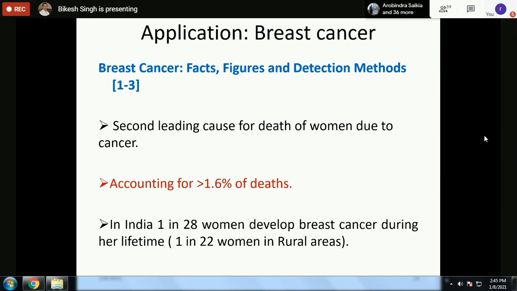Breast cancer is a very serious problem. If you go to the statistics, you'll see that it is one of the main causes of death of women. It is the second leading cause.